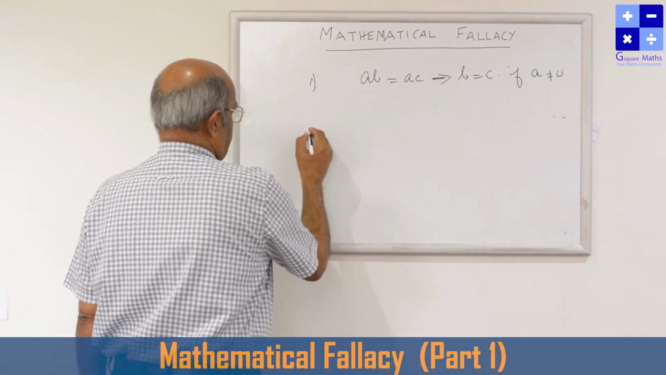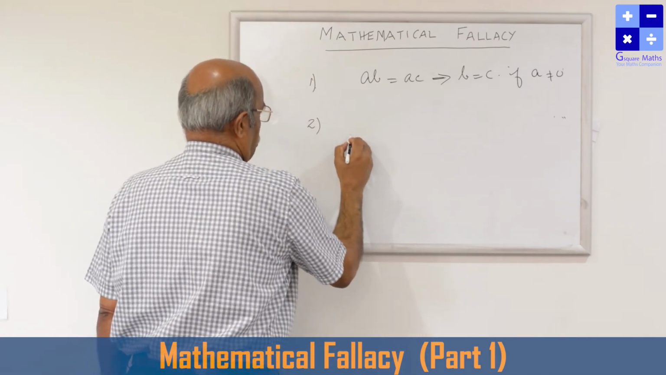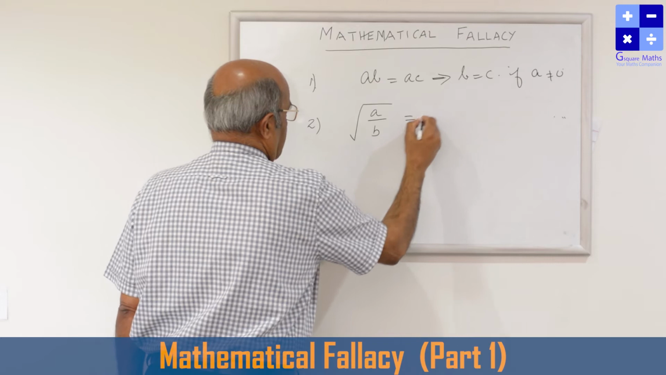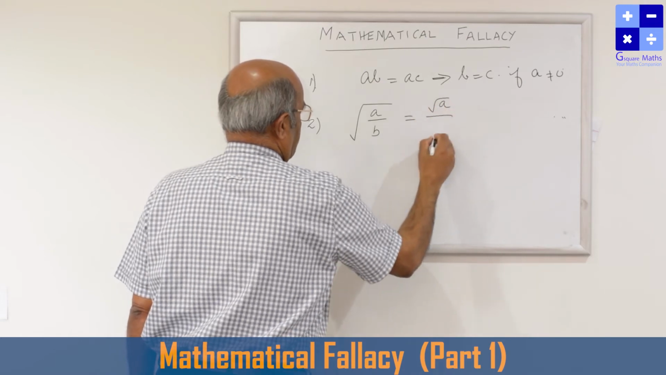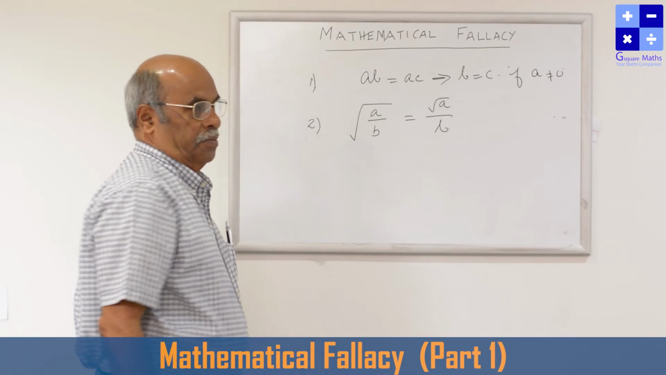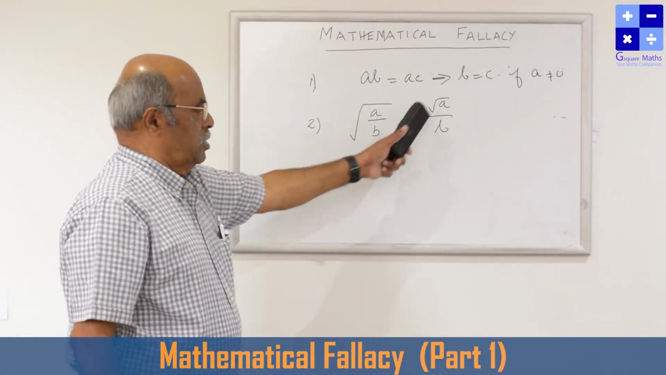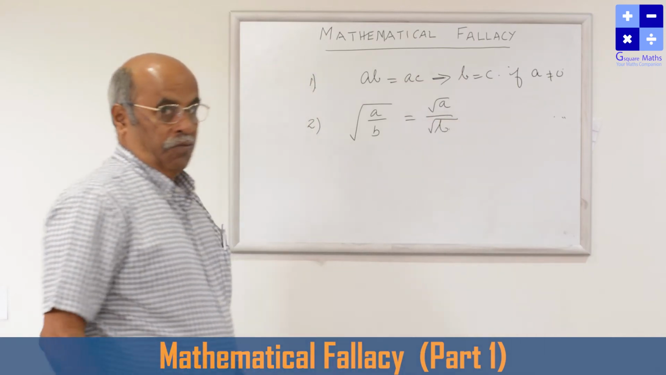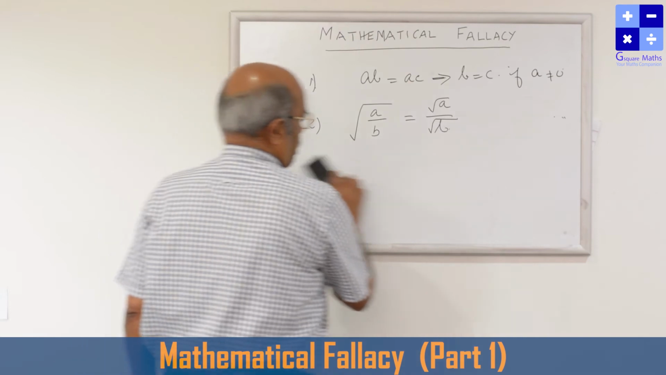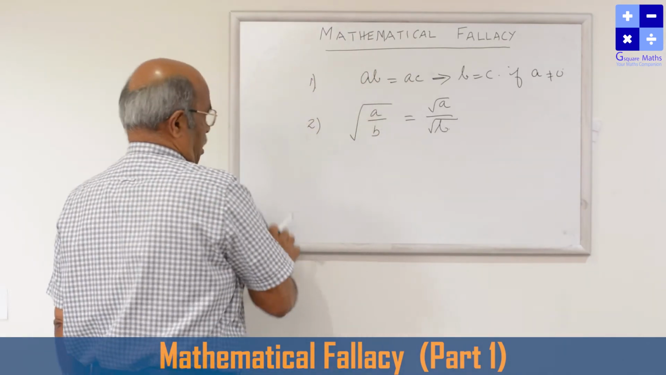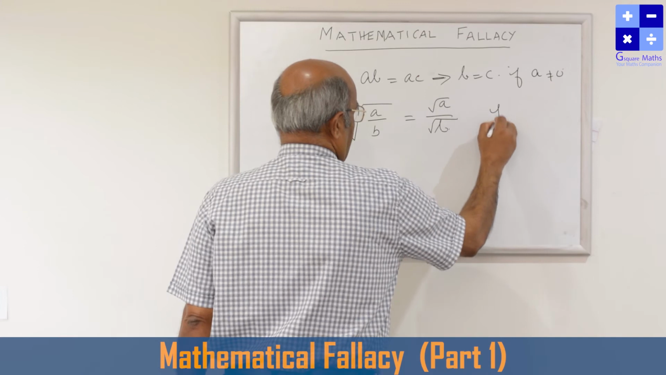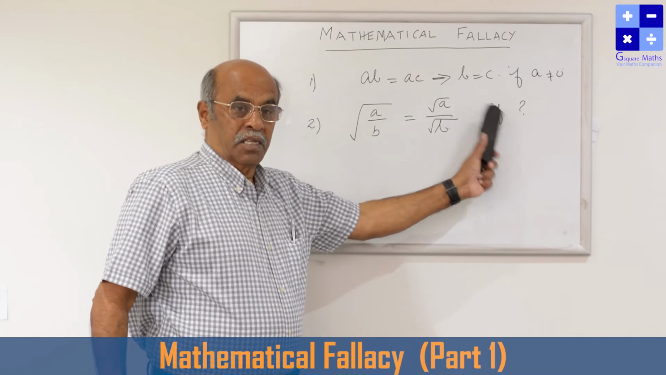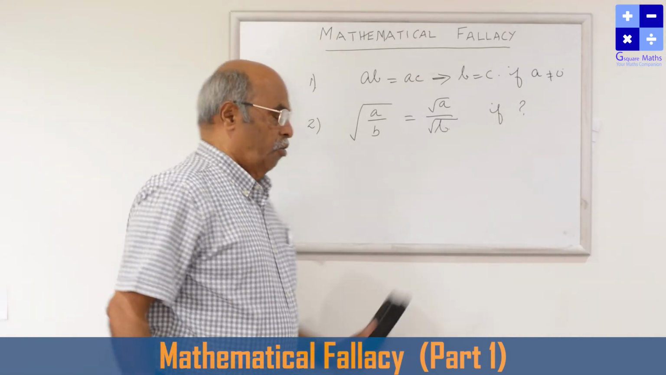The second one, where we often go wrong, is root of a by b is equal to root a by root b. This is the second property. We are going wrong in this. Here there is an if condition. If we have not understood this concept, then we will go wrong somewhere. How?